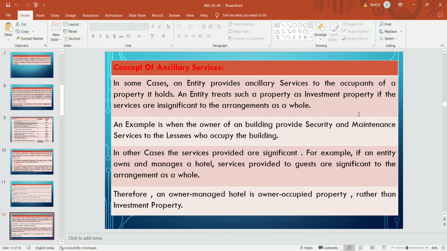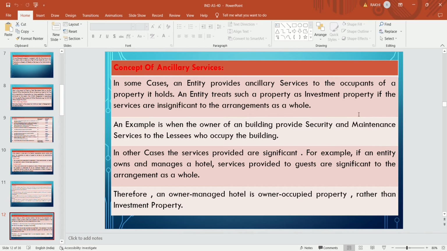An entity treats such a property as an investment property when the services are insignificant. If the services are insignificant, they will treat the property as an investment property. As a whole arrangement, this is explained by example: when the owner of the building provides security services and maintenance services to the lessee who occupies the building.